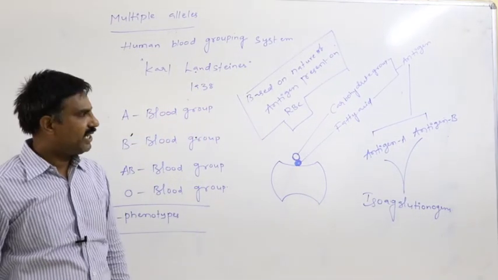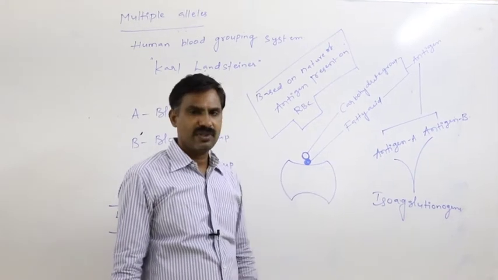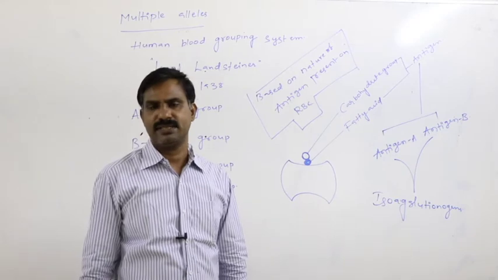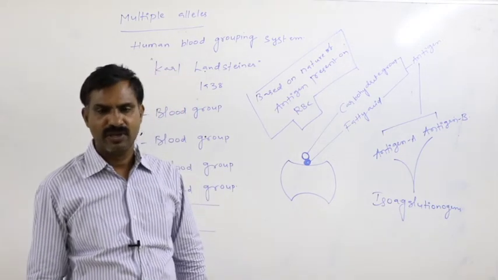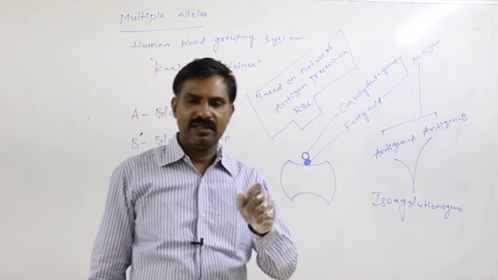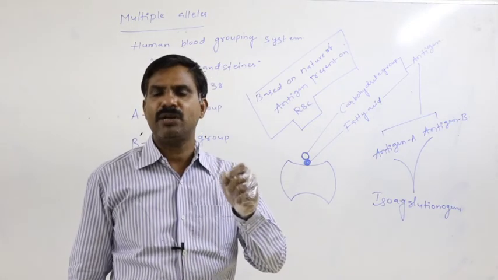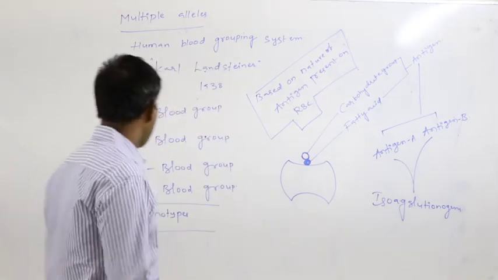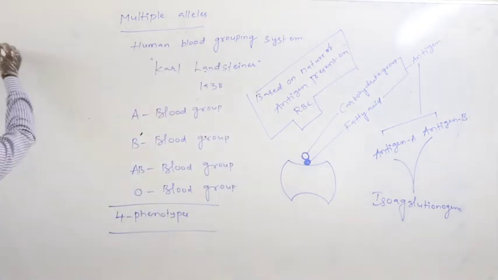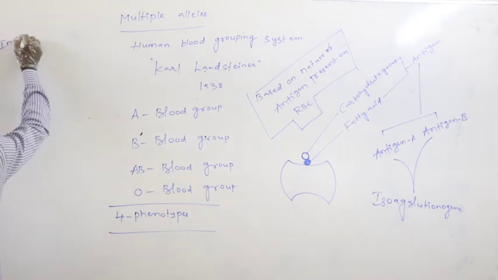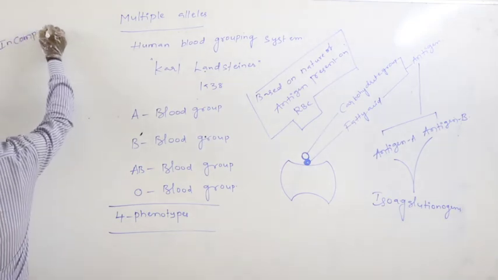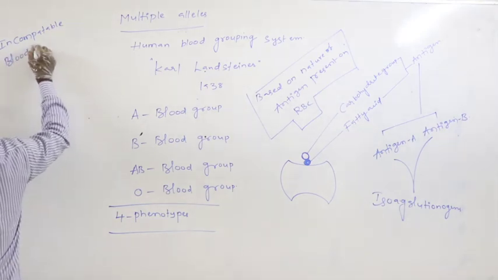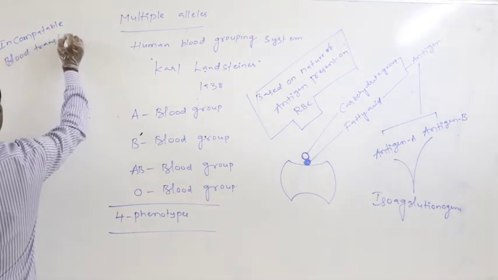Both antigen A and antigen B together are called the isoagglutinogens, because whenever incompatible blood transfusion takes place, incompatible blood transfusion. What is the meaning of incompatible blood transfusion?